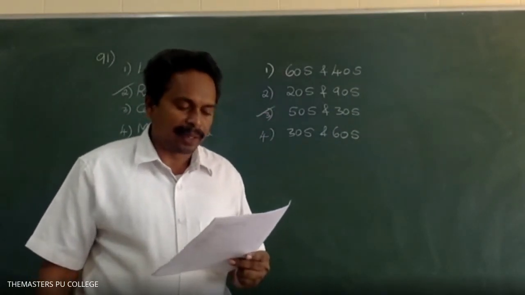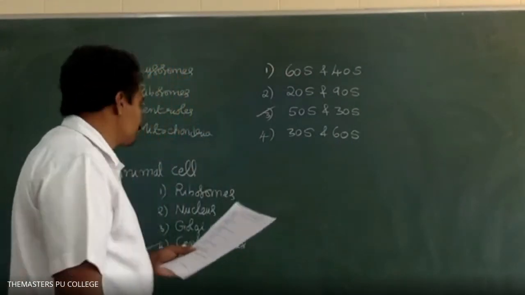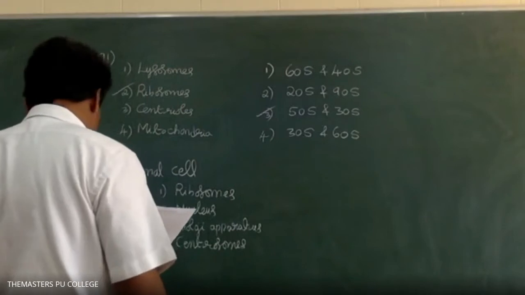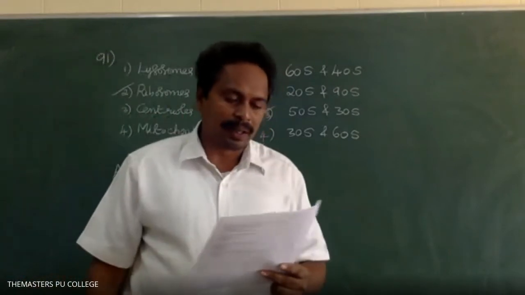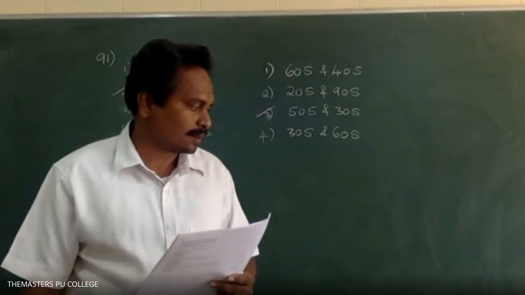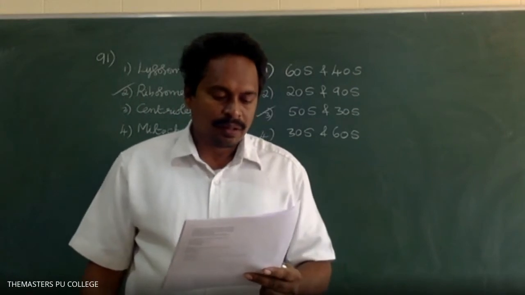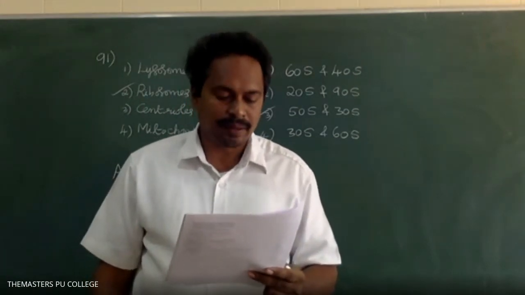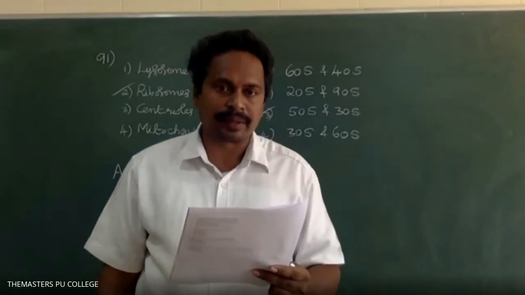Next, the main chemical component of fungal cell wall is? The main chemical component of a fungal cell wall is? What is the answer? Option 1 is peptidoglycan. Option 2 is chitin. Option 2, chitin, sir. Very good. Option 2, chitin.